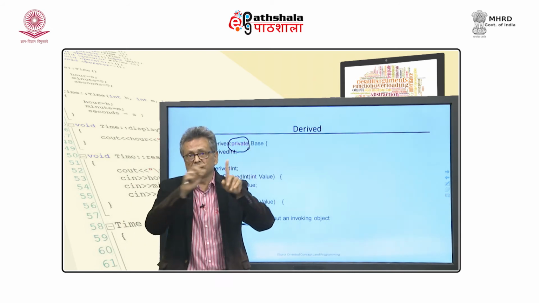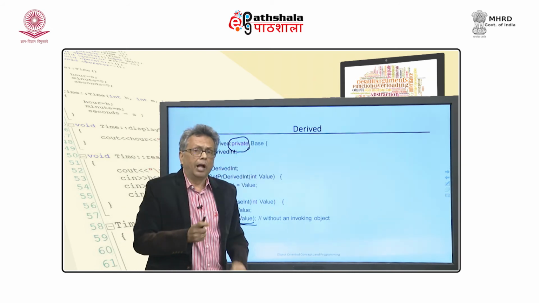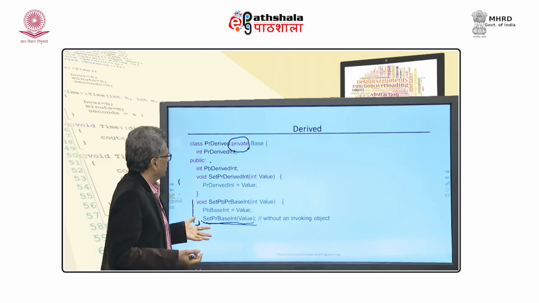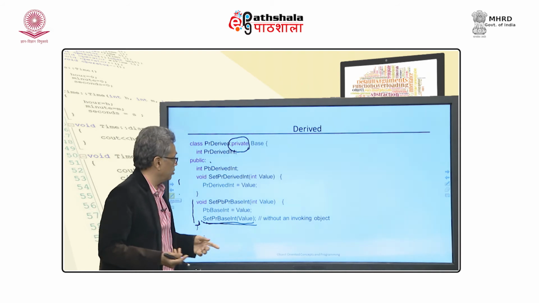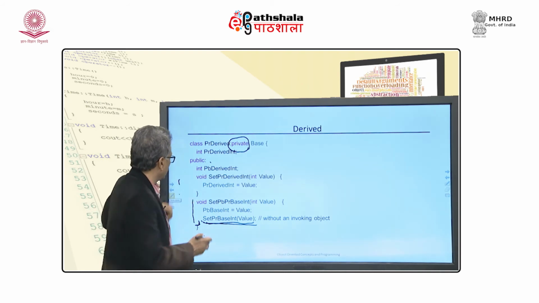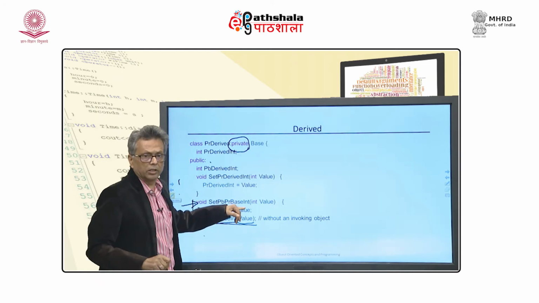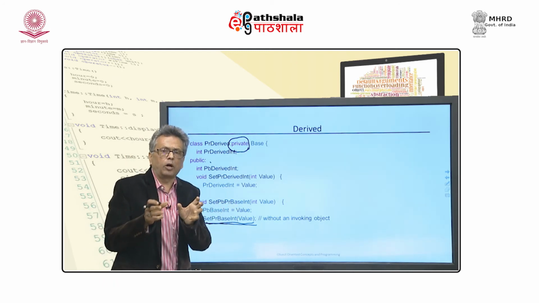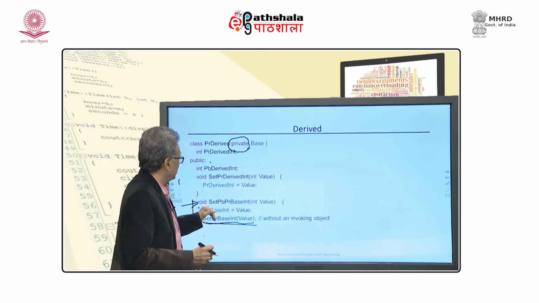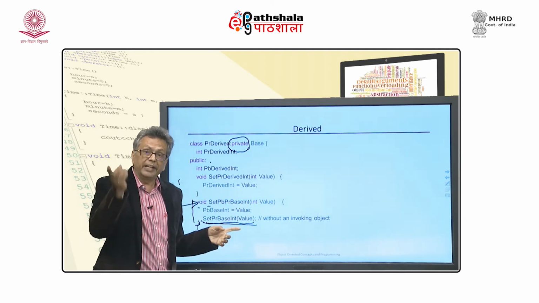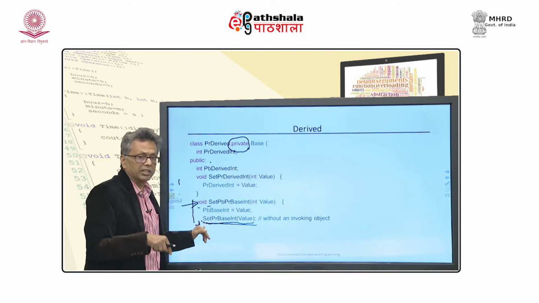Remember, member functions require that. How it is done is basically by a simple trick, and this is quite logical also. Please understand that the caller itself is a member function. So, it is called by some object: some object dot set PR base int. The very object is used as the left-hand side of this.